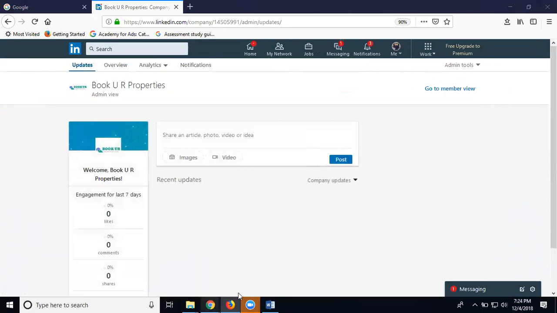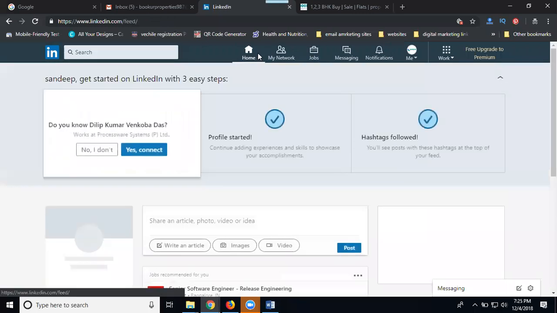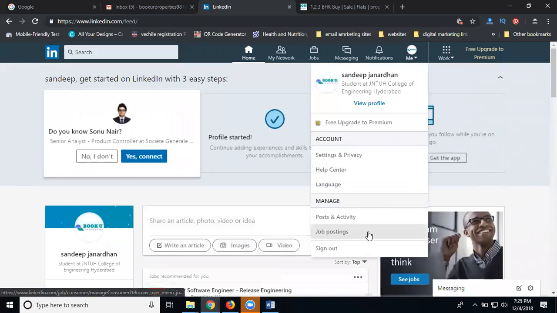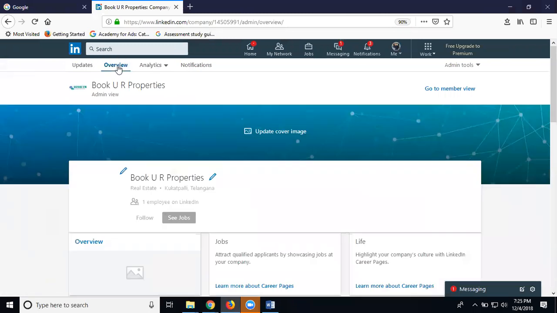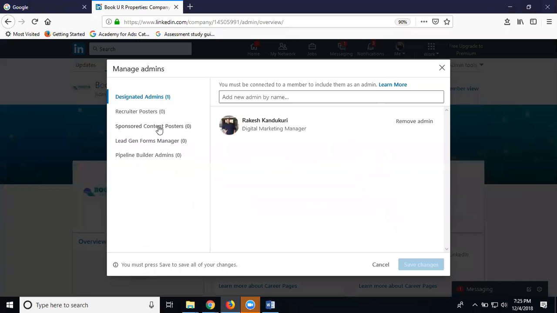Now, with this profile we can't create the LinkedIn company page. Yes or no? You can see. Just go to the home page. Is any LinkedIn company page there? No. Just go to your previous profile. The option is called overview, and in it the option is admin tool. What is it called? Page admin. Here it is. Write it down.